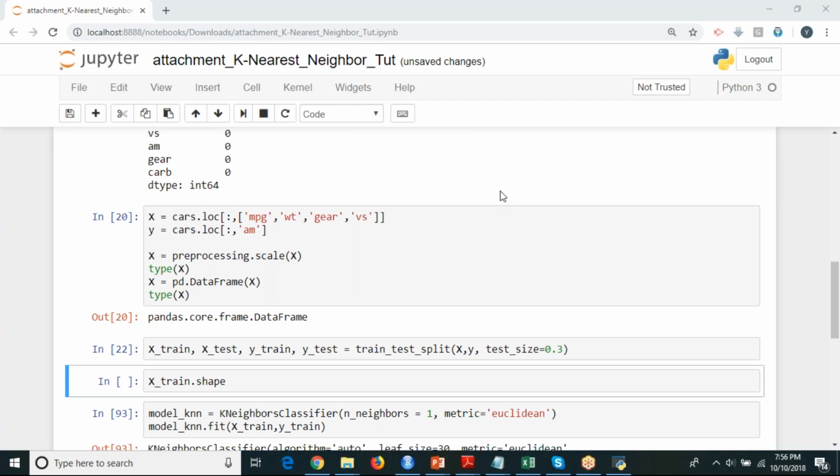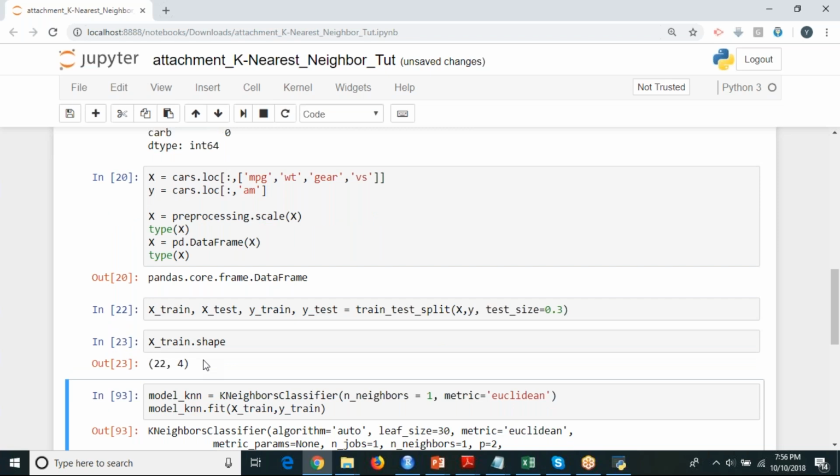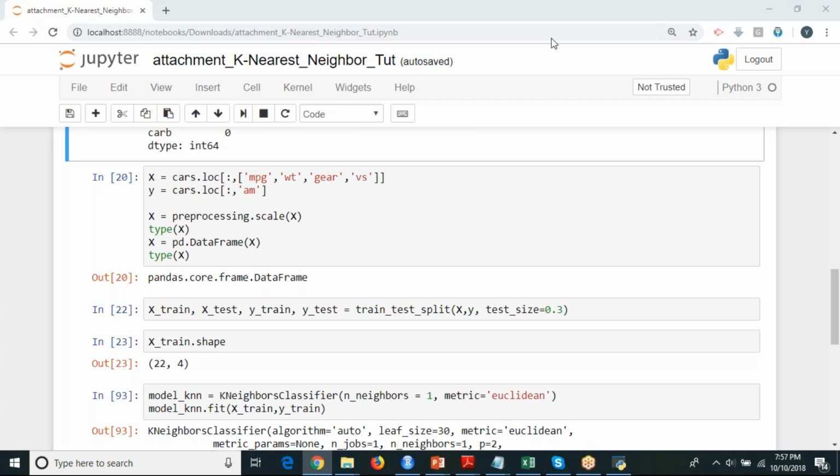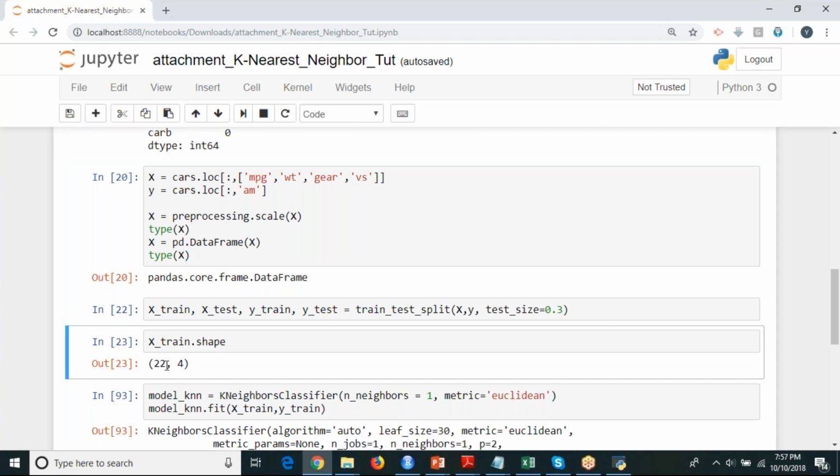Satish Kumar, how are you getting 9 by 5? Tell me. 30% is fine, but how are you getting 5 columns? You're having only 4 columns in your X, right? Okay, 4 columns. So out of how many records? Out of totally 32 records, 70% of 32 records is 22. 0.7 times 32 is 21 point something, so that's the reason it is rounded off to 22.